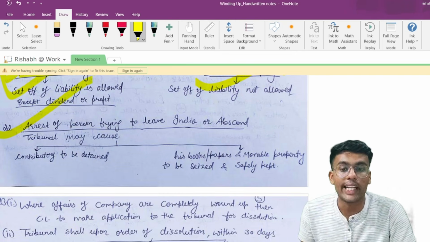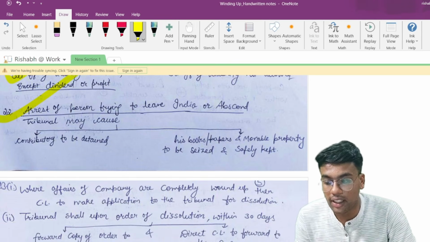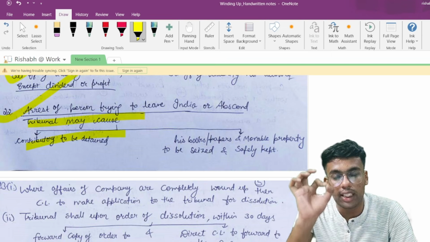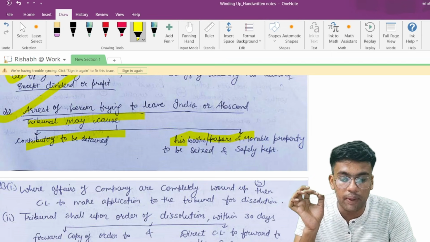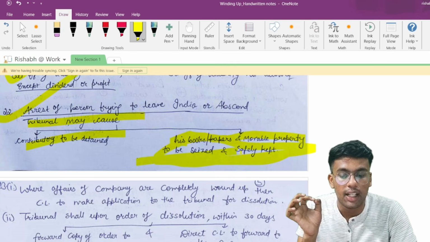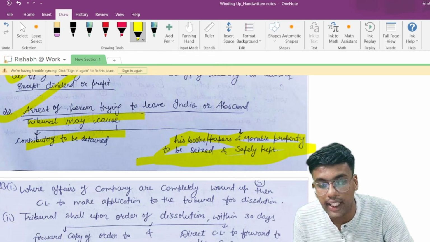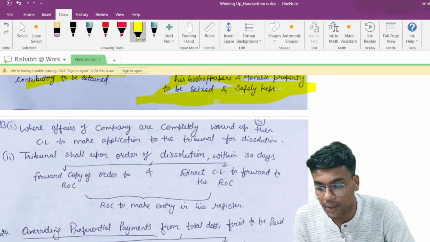Arrest of a person who is trying to leave India or abscond. A tribunal may cause a contributory to be detained for a period, whatever the tribunal may deem fit, or his books, papers, or any movable property to be seized and safely kept by the tribunal, if any person is going to abscond from India or is leaving India for any purpose.